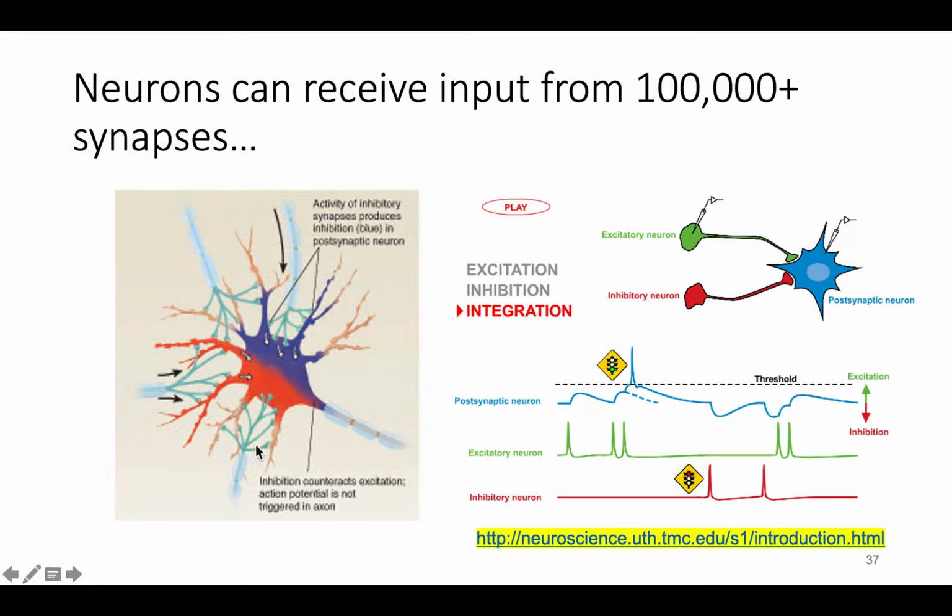In this figure from Carlson, we see inhibitory synapses in blue and excitatory synapses in red. It's trying to show that the charges that are entering as a result of all of these synaptic connections add together. And at the axon hillock, in this case, inhibition has counteracted excitation. The action potential is not triggered.